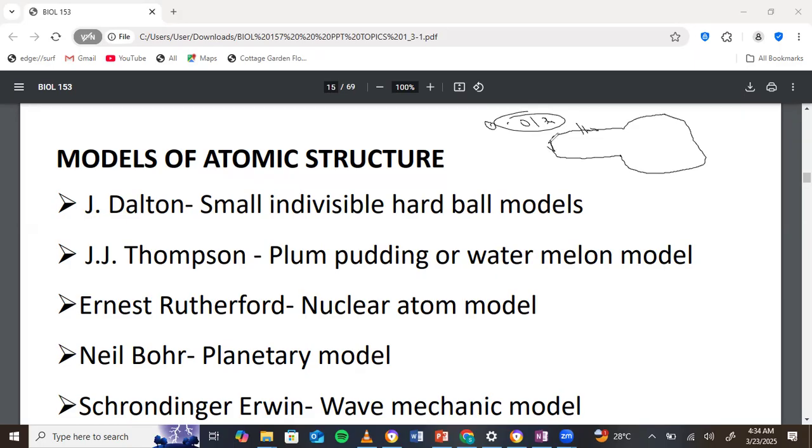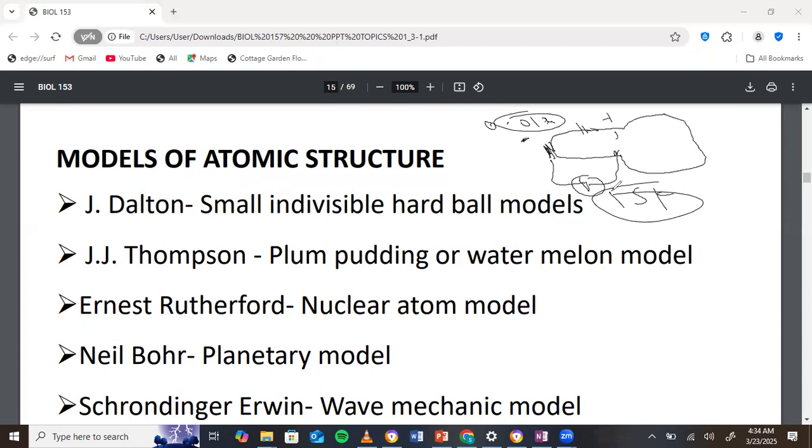Then he put a cathode here, negatively charged, and then an anode here, positive charge. At that time, we also knew that the cathodes were negatively charged. It was a knowledge, but it was confirmed through this experiment. And then he applied a very high voltage across it, around 15,000 volts.